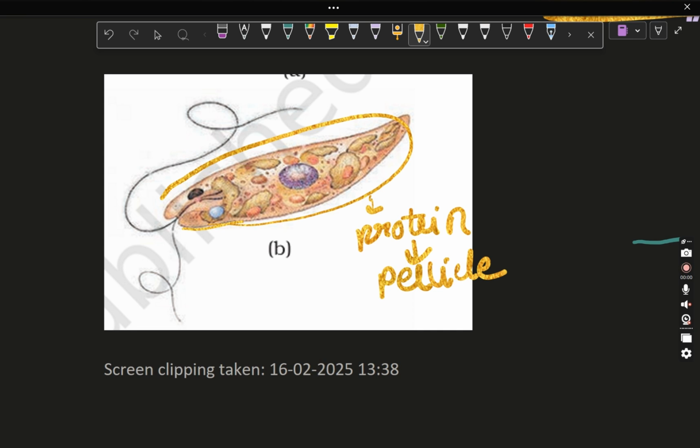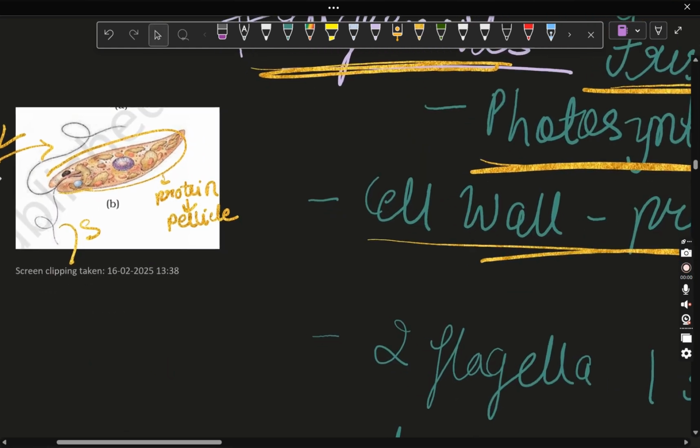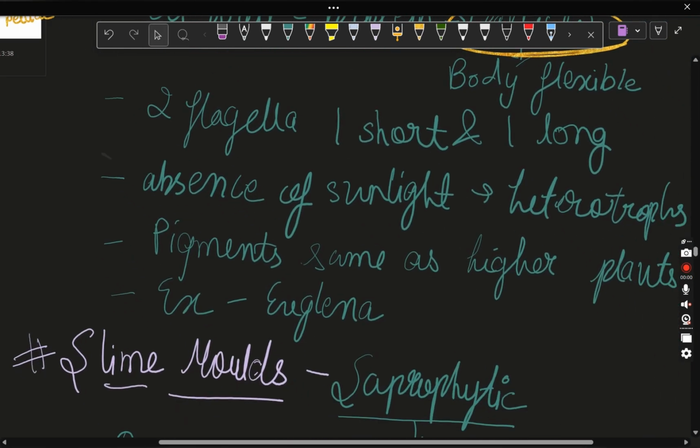Now, next feature of these euglenoids is they have two flagella. One flagellum is longer. You can see here. Another flagellum is shorter. They arise as two flagella, but then one of them grows long and another one is short. So this is another characteristic feature of euglenoids. Protein pellicle helps in movement flexibility. Next is two flagella, one longer and another shorter.